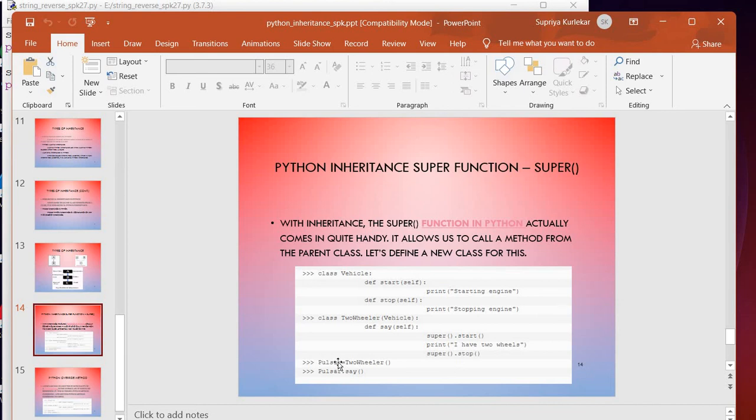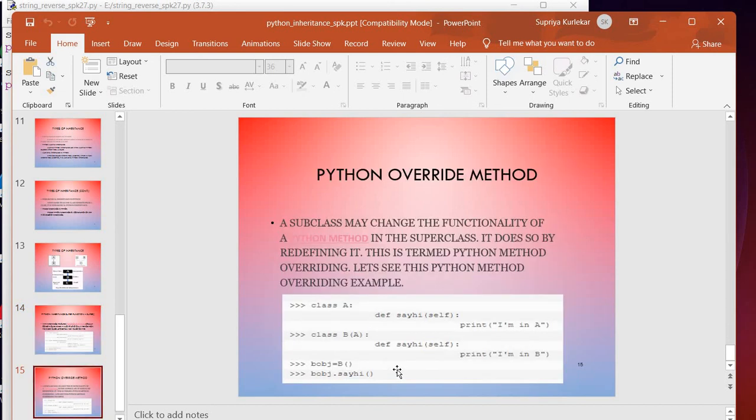So say for example Pulsar is equal to TwoWheeler. Here we have instantiated it, and then when we say Pulsar.say, at that time it will print the first one and then the second one. As far as subclasses, we will see the examples in actual programs. I will show you the execution. This is just the first part.